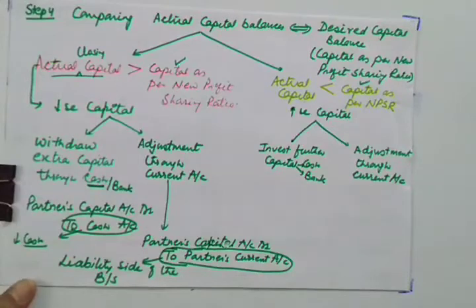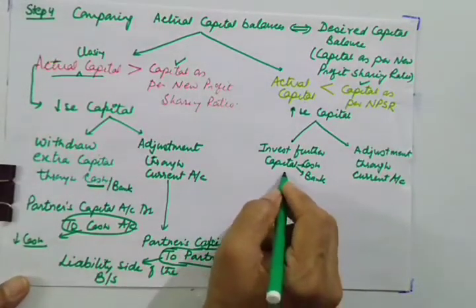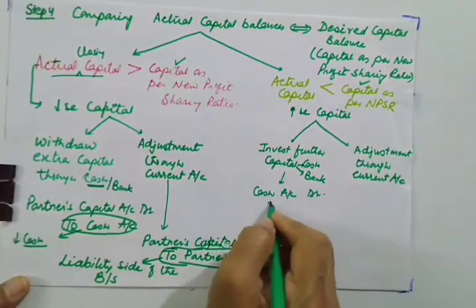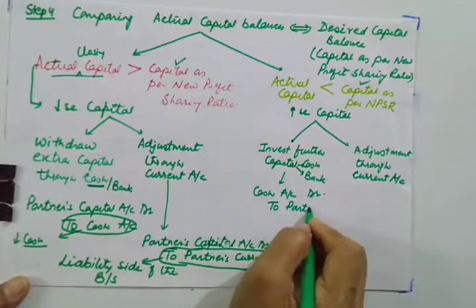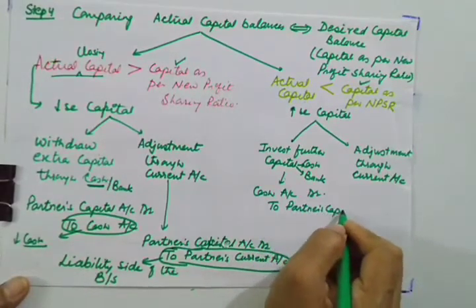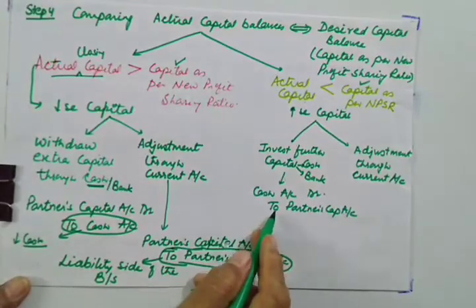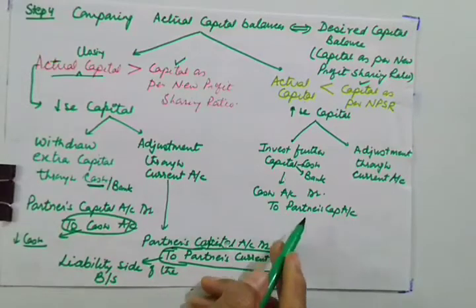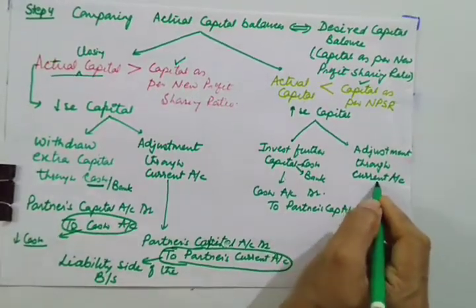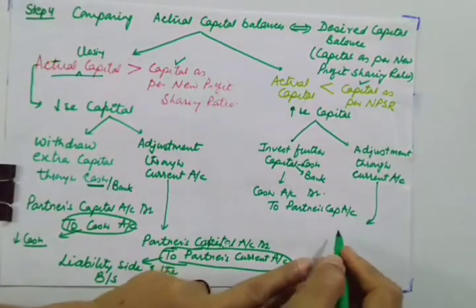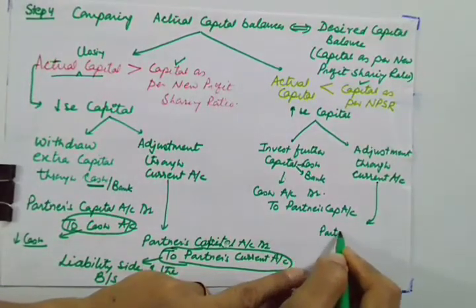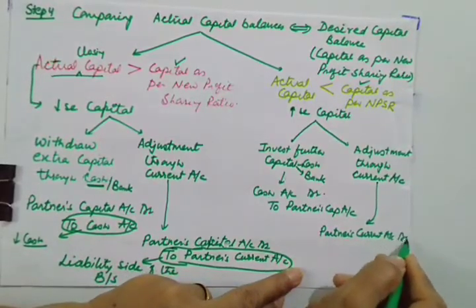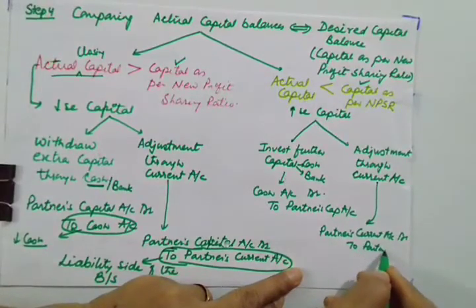So what is to be done when you are doing this adjustment? In this case, what is the journal entry? Firm will receive cash, so cash account debit to partner's capital account. This is the journal entry when partner invests money into the business. And here, what is the journal entry in this case? Partner's current account debit to partner's capital account.